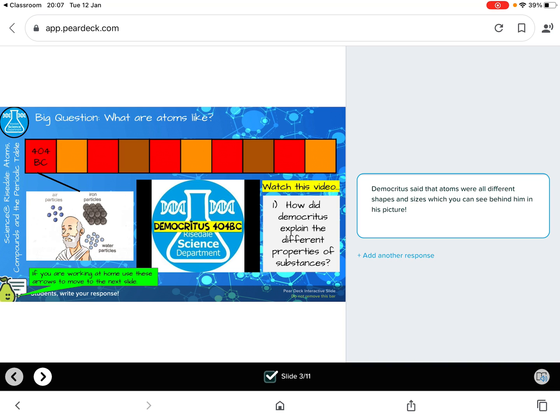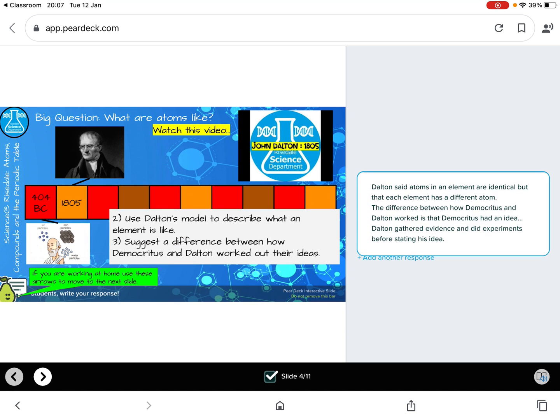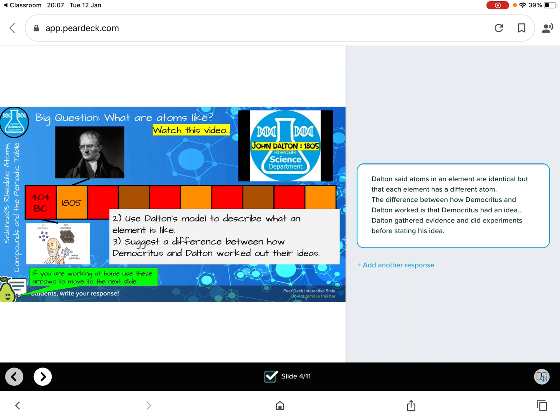So Democritus said that atoms were all different shapes and sizes, and if you look in this picture behind him, you can see he thought that they were literally different shapes and different sizes. So air particles were smaller than iron particles, and iron particles were spiky. So that's basically what he thought. And we moved on a long time.